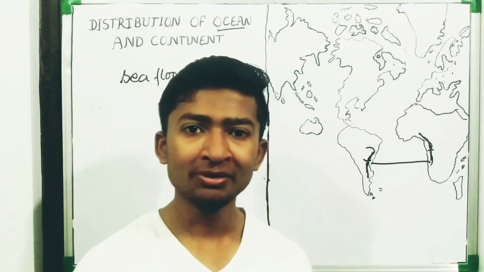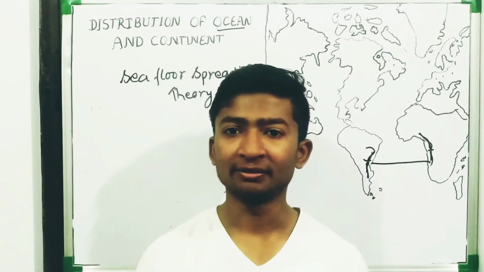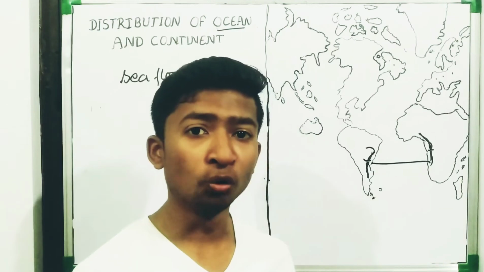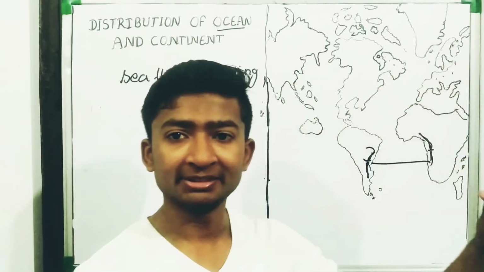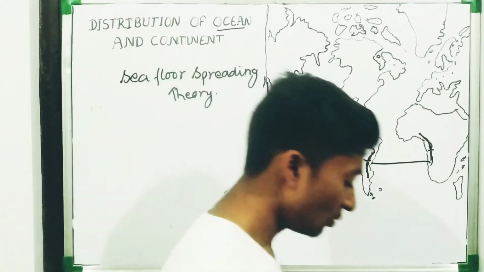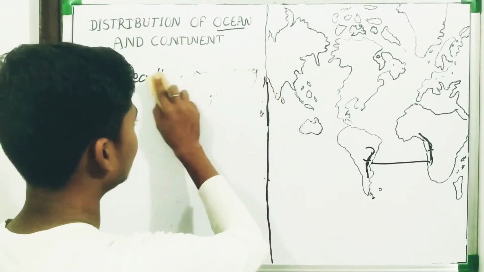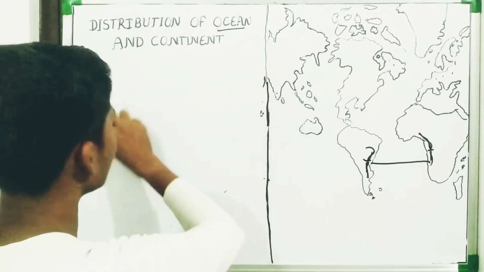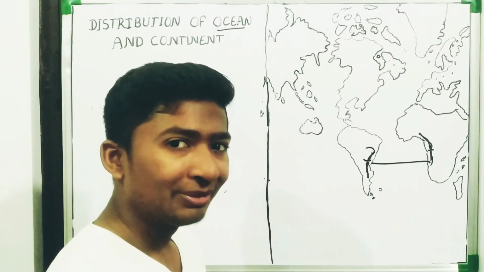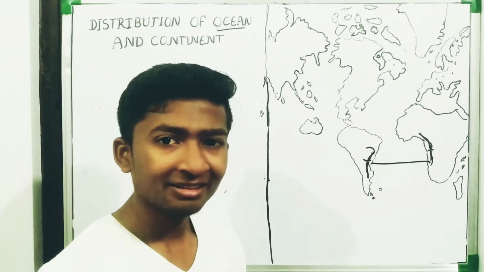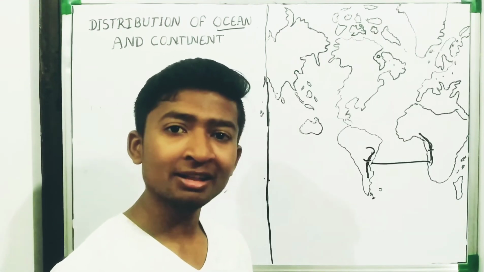Now, we will see the forces for drifting. Means, what are the forces which are causing this continental drift? Now we will discuss the forces.